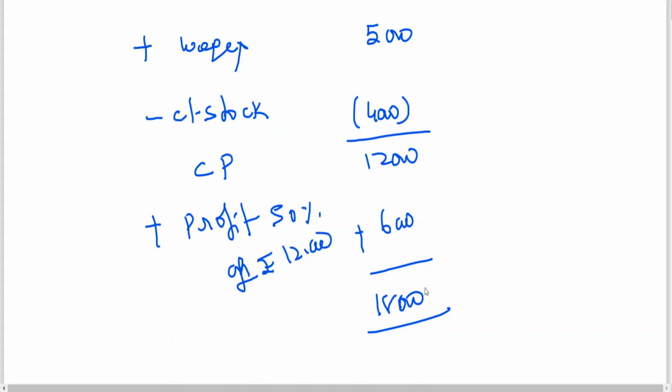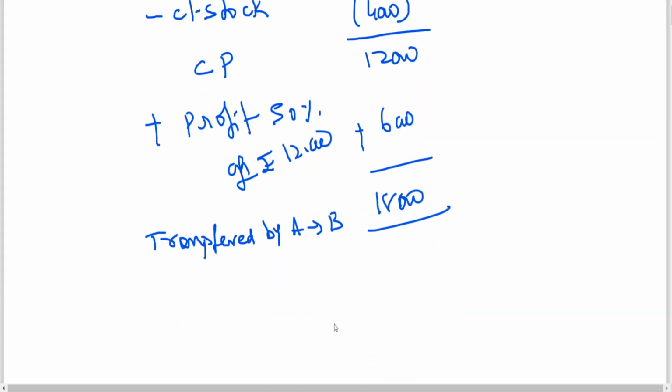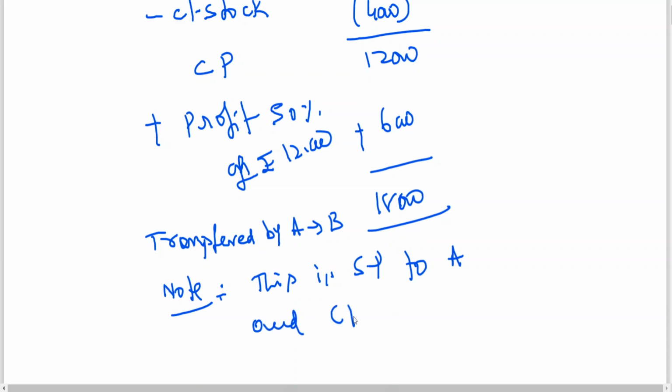Okay, so this is the value of goods transferred by A to B. Now this will become selling price for A and cost price to B.